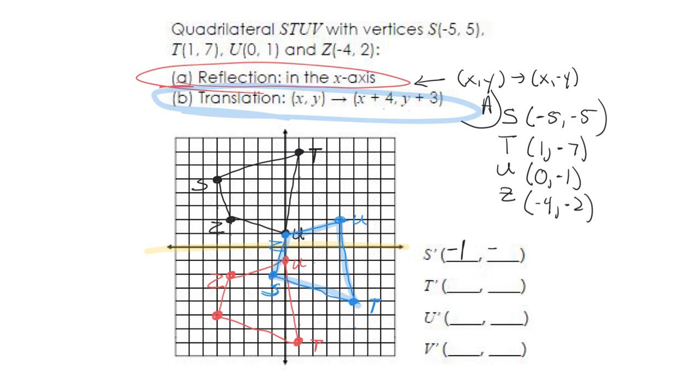Yes. Okay, and you're just going to continue to do that. So right here for T, I have 1 plus 4 is 5. I have negative 7 right here plus 3 is negative 4. U, I have 0 plus 4 is 4. I have negative 1 plus 3 is negative 2.